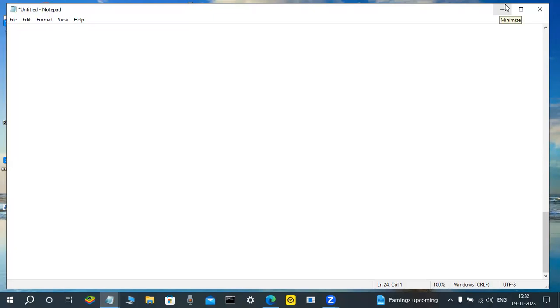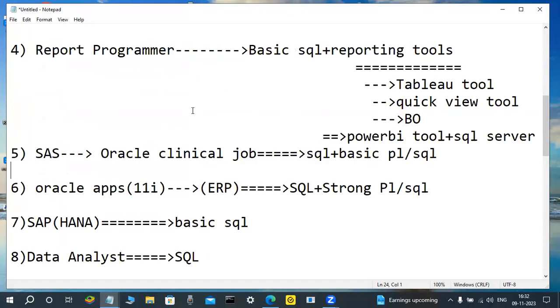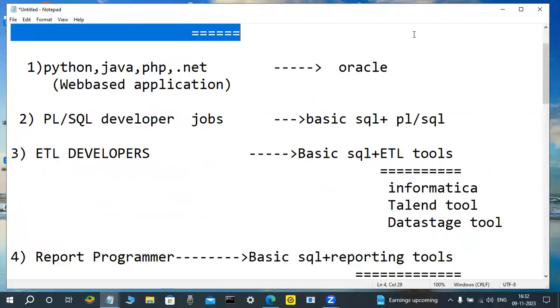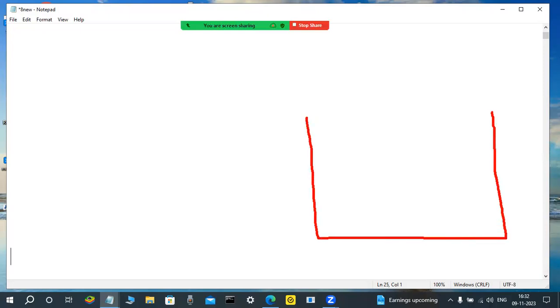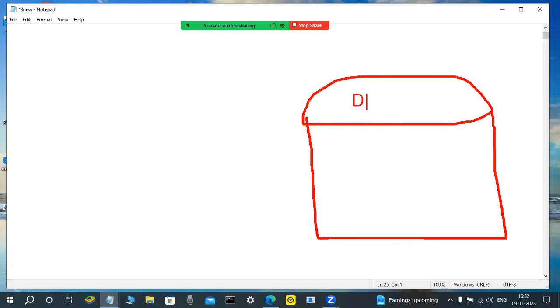Actually, some terminology knowledge is required. What is a database? Actually, Oracle is database software. What is a database? Database is nothing but a place where we can store a structured collection of data. Observe here, the definition is important. A database is a place where we can store a structured collection of data in a computerized system. I know, you know, everyone knows this is a structured collection of data, data is stored in an organized fashion only.